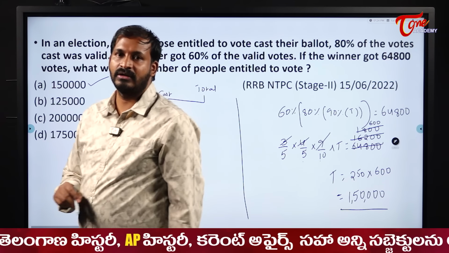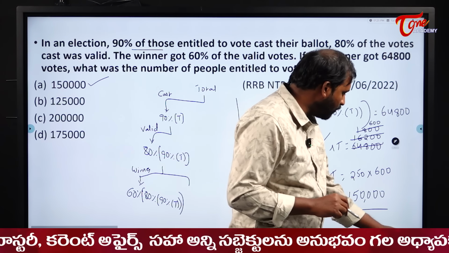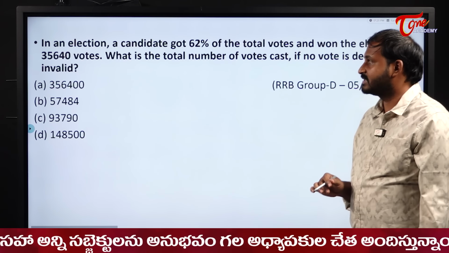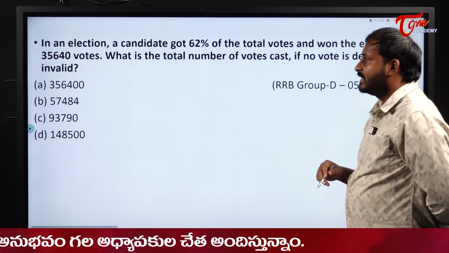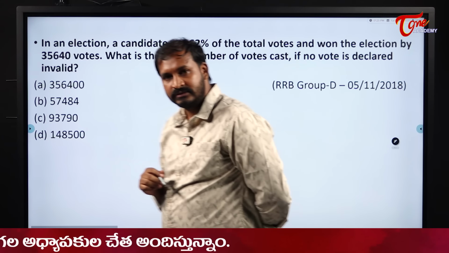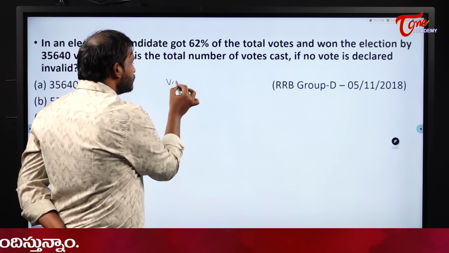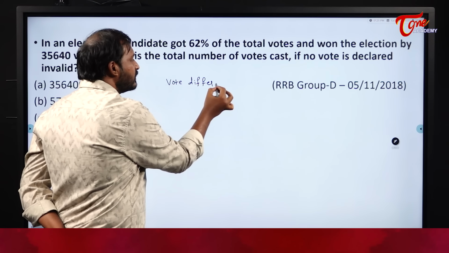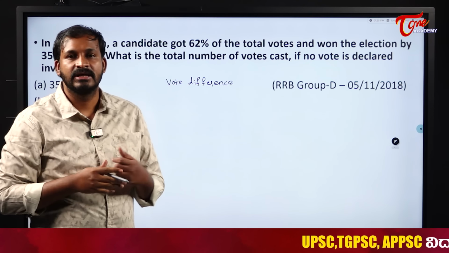So this is how we solve the questions from elections. See students, we are trying to solve all the models of questions here, all the different types of questions. See here, a candidate got 60% of total votes and won the election by some margin. That is nothing but the vote difference. I won by 1000 votes means what? The vote difference between myself and my rival is 1000 votes.